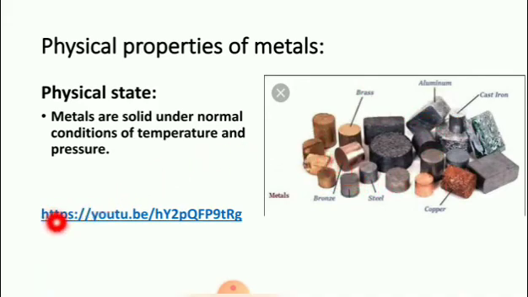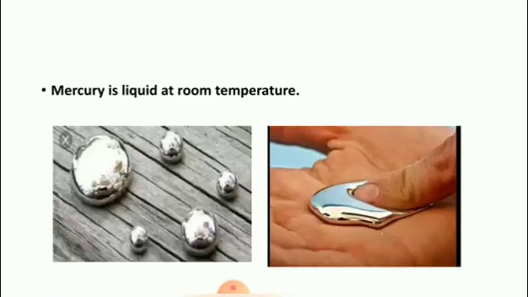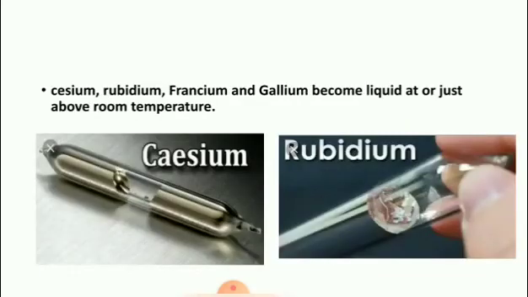Students, use this link for further clarification of physical properties of metals. Next, mercury is liquid at room temperature. Cesium, rubidium, francium and gallium become liquid at or just above room temperature. These are the liquid metals: cesium, rubidium.